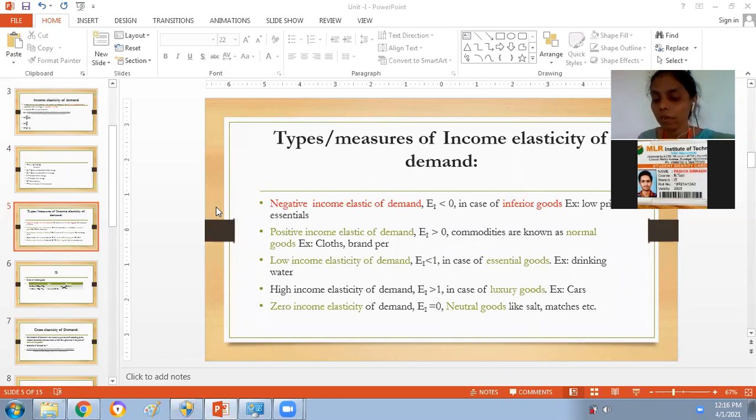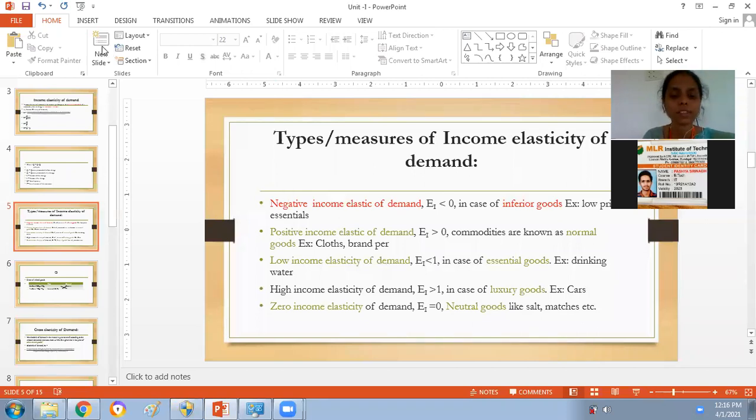Like in case of running, what happens? If all the people go in the same line, same direction, can anyone go in the opposite direction from the point where they are standing? No. Such a relation we call a positive relation. Negative relation says that if one is moving in one direction, the other one will go in the opposite direction. Then we'll call such a relation a negative relation.